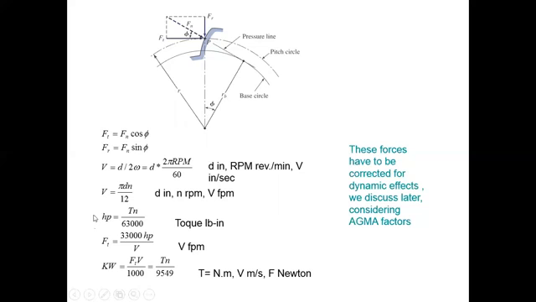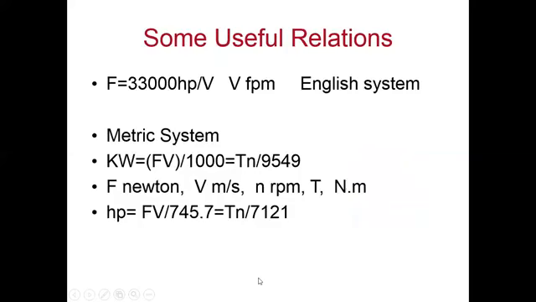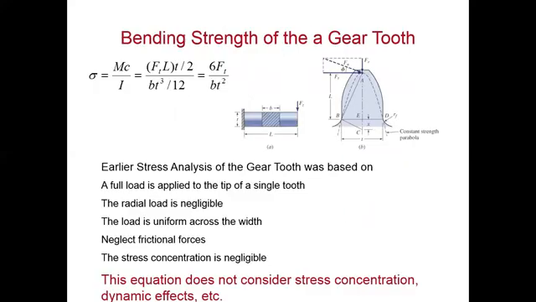The horsepower means the power transmitted from one gear to another gear, that is, the power transmission capacity P is equal to T into N upon 63,000, where T is the torque and N is the speed. Ft is 33,000 HP divided by V. So in kilowatts, the power transmission capacity is Ft into V divided by 1000, which is equal to T into N upon 9549, where T is the torque in Newton meter and V is taken as meter per second. Some useful relations.